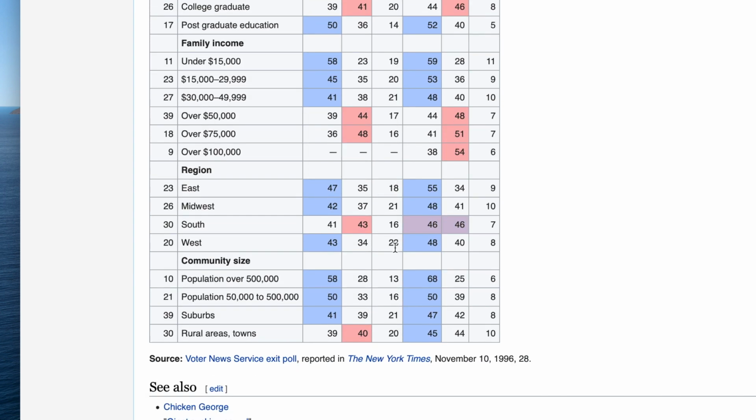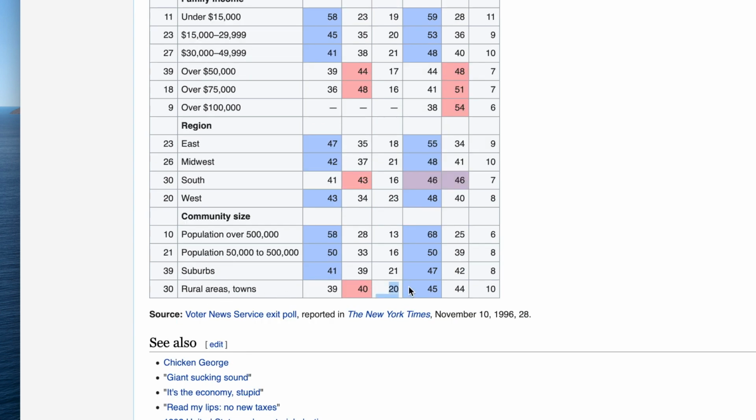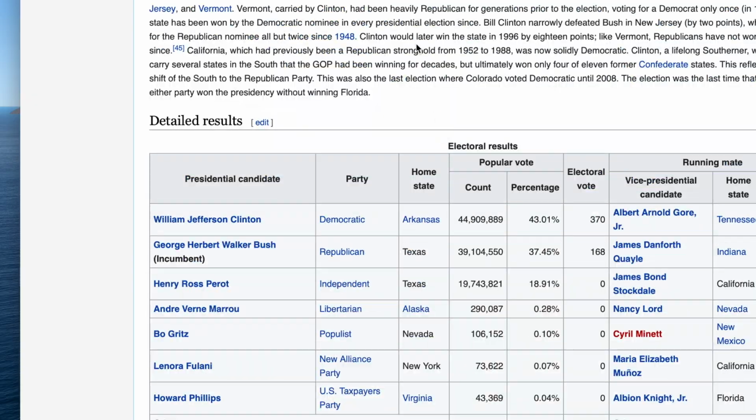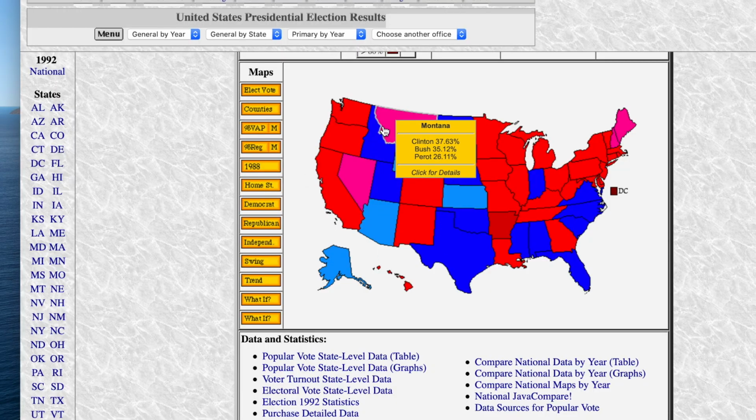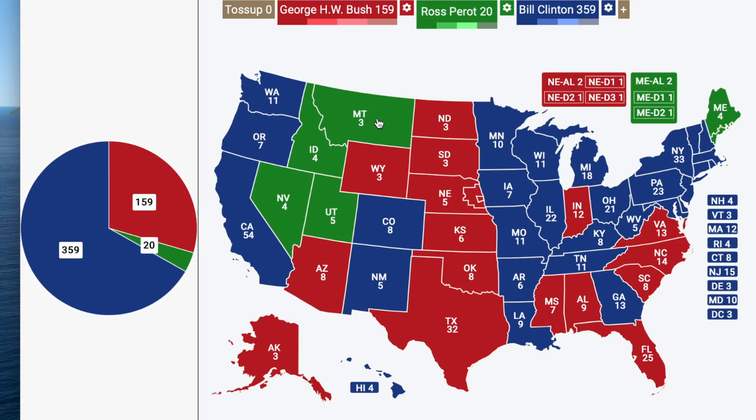He did best in the western states. These western states here, he did best. And it looks like he also did best in the suburbs. In these more rural areas, he also did pretty well, it looks like. But yeah, basically, I think that Perot, in these states where he did super well, he probably could have won these states. Montana, maybe he would have made an effort there and won.